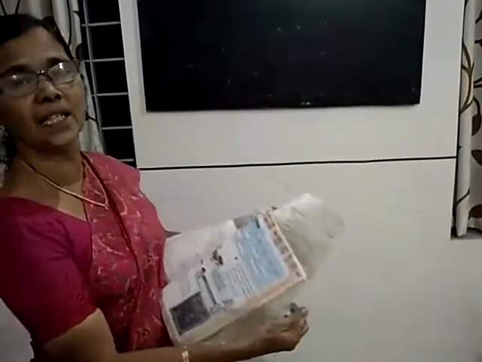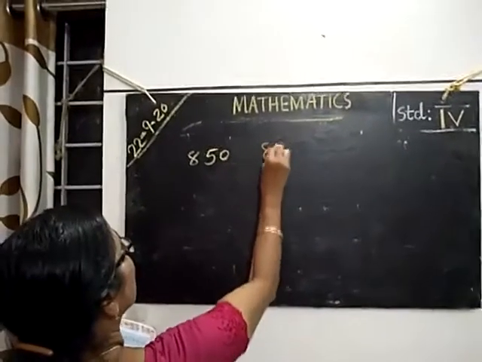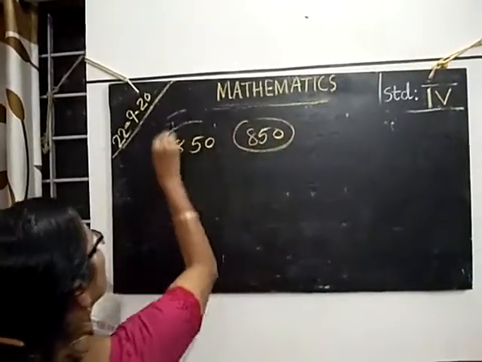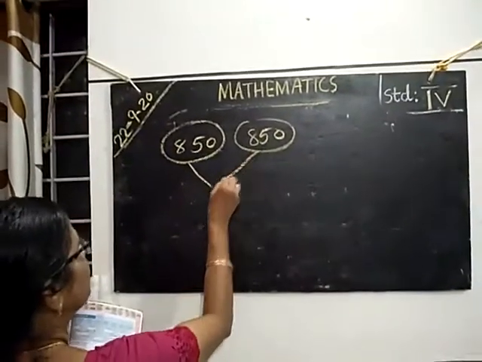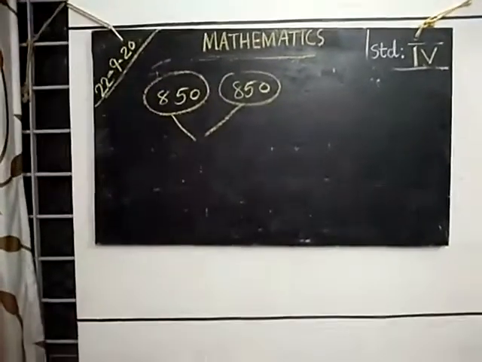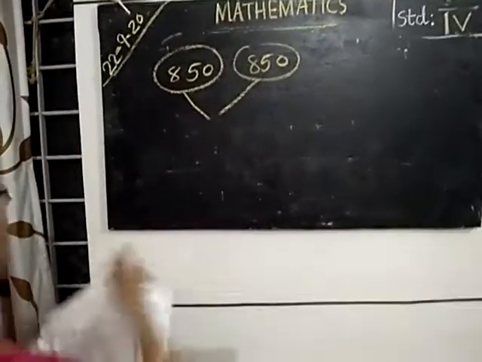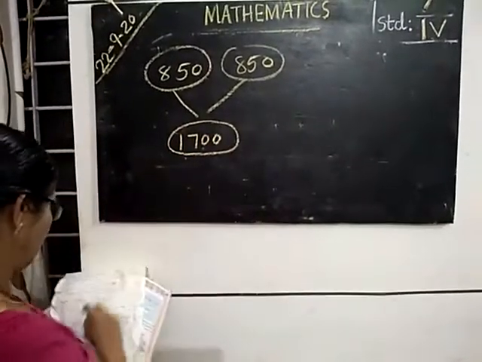850 plus 850. You see, 850, 850. Then you add the numbers. Then you will get the answer. Which is the answer? 1,700.